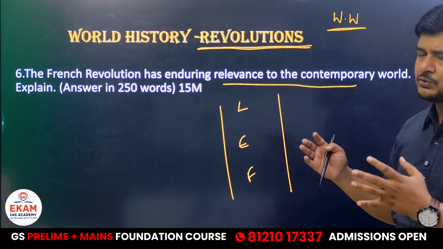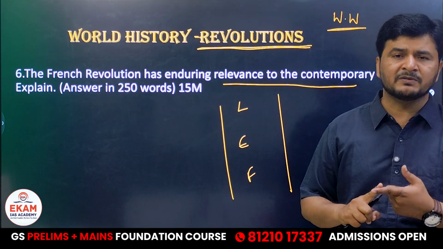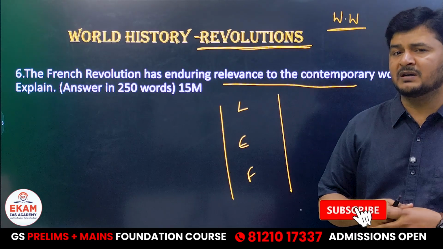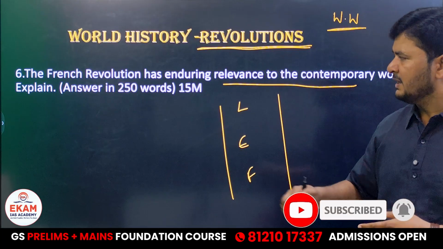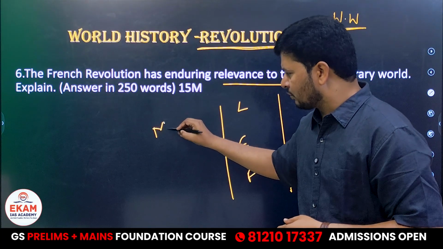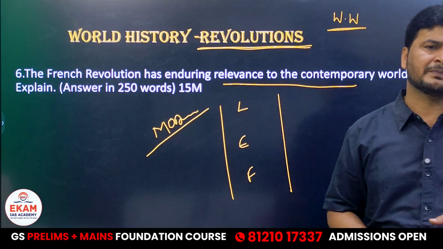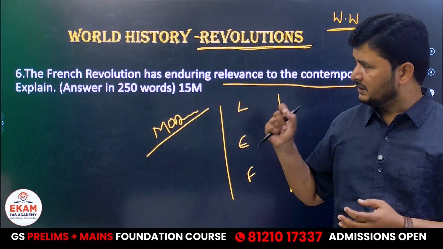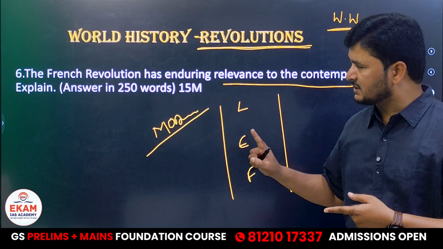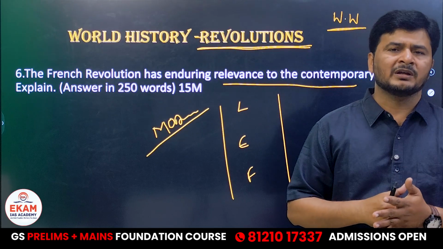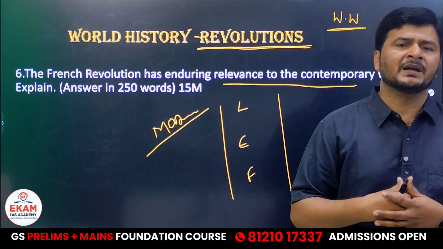Out of 250 marks of GS paper 1, we have got 75 marks from history, and obviously, the lion's share history has. I would say the questions of this particular year are moderate in nature. Unlike the previous years, this year, as far as history is concerned, I'm not talking about other subjects, the questions are moderate, because we found direct questions, and we found some sort of weightage to art and culture.